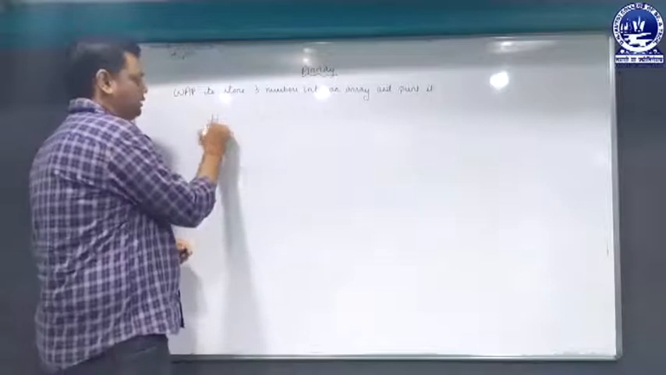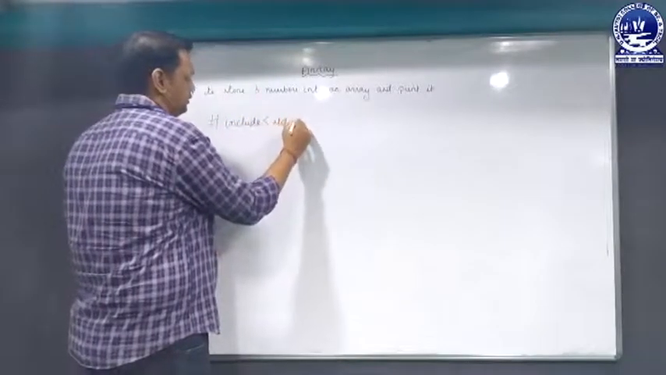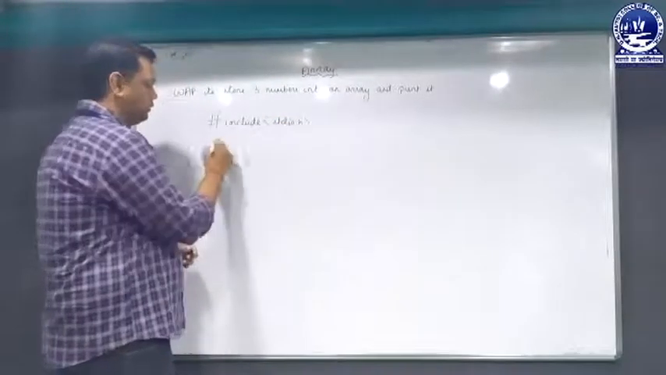So the program to store 3 numbers into an array and print it is here. The general syntax of writing a C program is: #include <stdio.h>. This is the general syntax of writing a C program. Then void main.